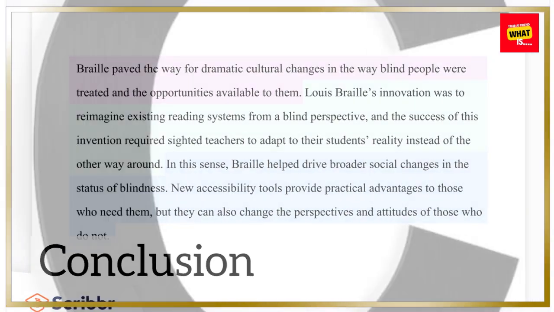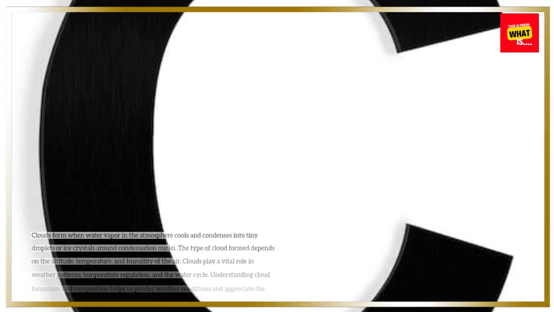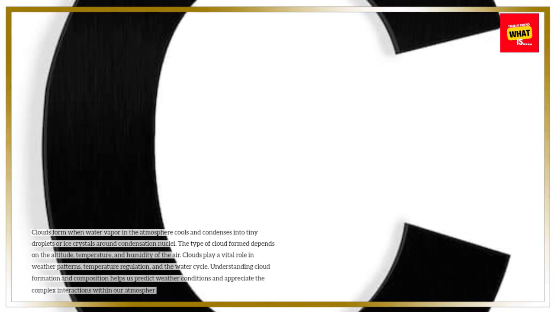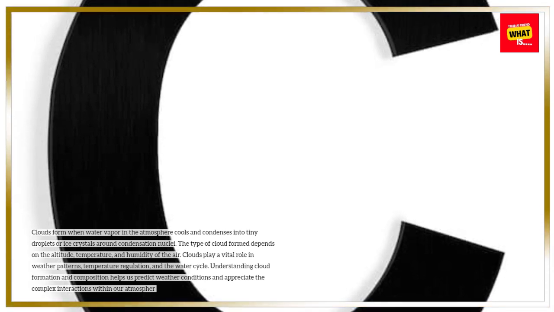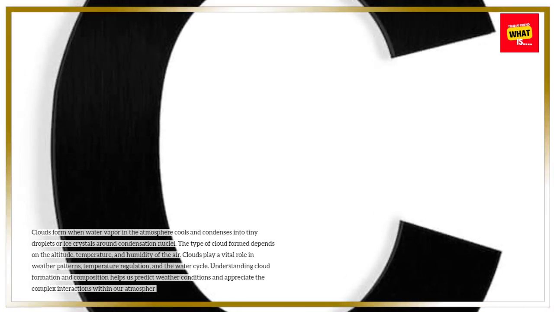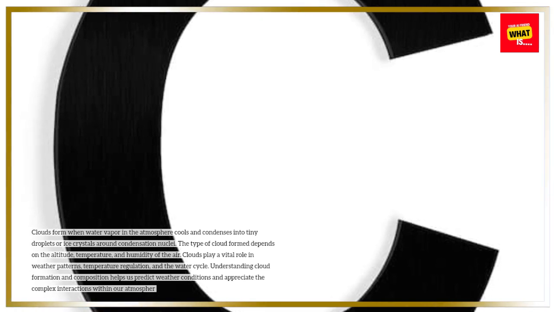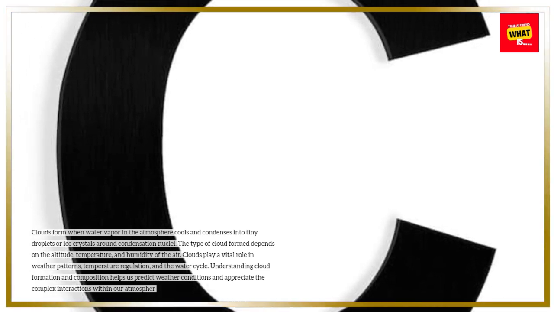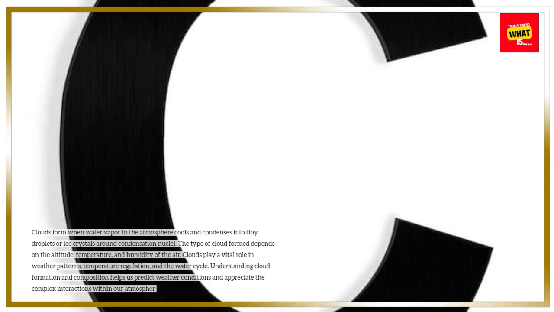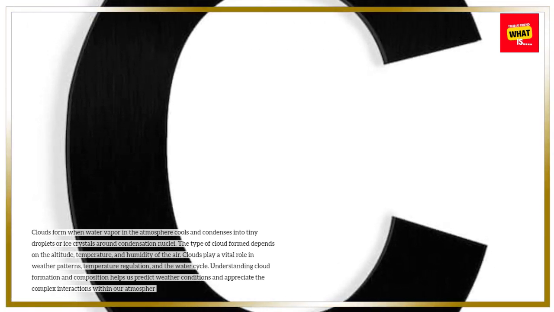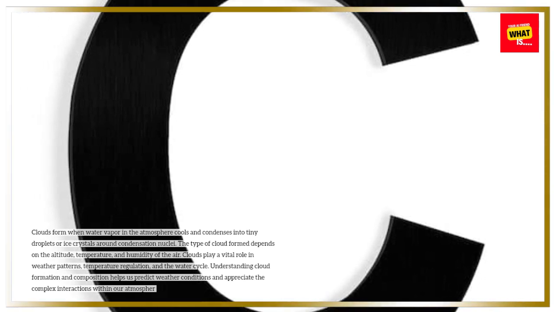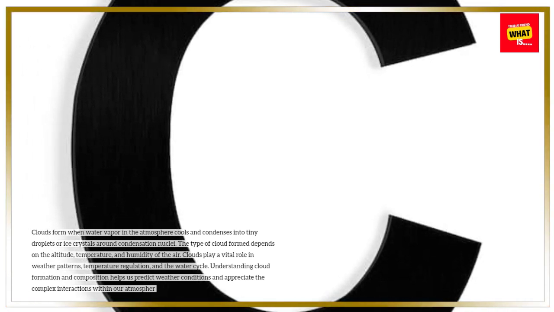Conclusion. Clouds form when water vapor in the atmosphere cools and condenses into tiny droplets or ice crystals around condensation nuclei. The type of cloud formed depends on the altitude, temperature, and humidity of the air. Clouds play a vital role in weather patterns, temperature regulation, and the water cycle. Understanding cloud formation and composition helps us predict weather conditions and appreciate the complex interactions within our atmosphere.